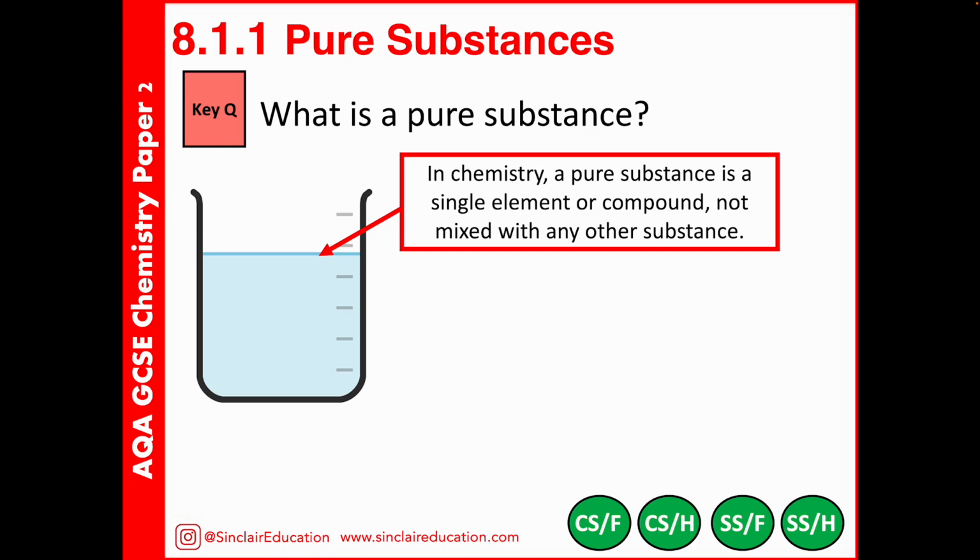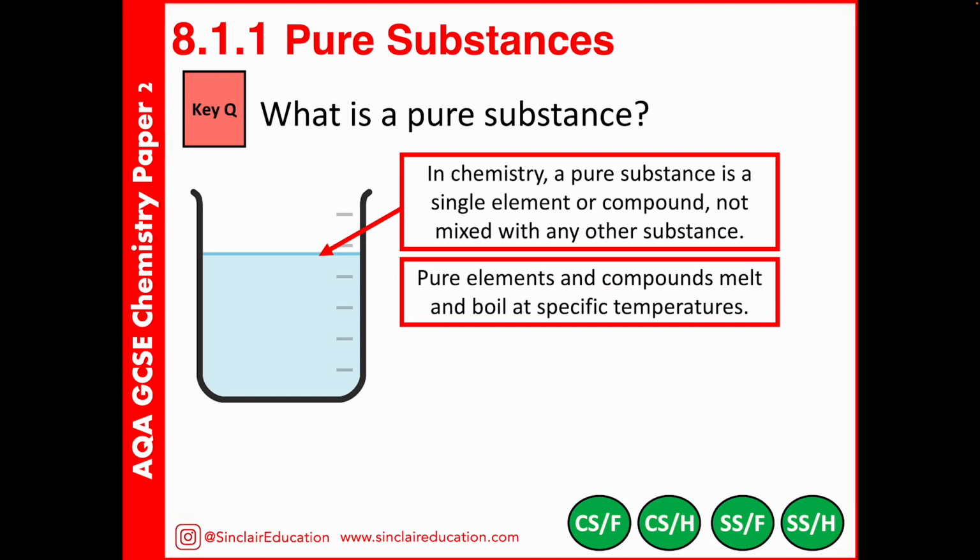mixed in with it. So, for example, it might be an element such as pure gold. This would mean we just have pure, but only gold atoms there. If this were pure water, so a compound, it would contain H2O only. We can help find out if a substance is pure or not by looking at its melting and boiling point. If a substance melts at one distinct temperature, we know that chemically it would be pure.